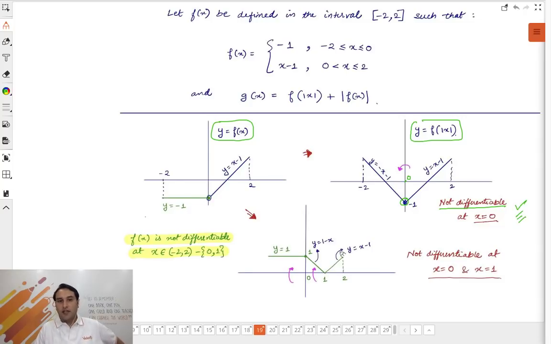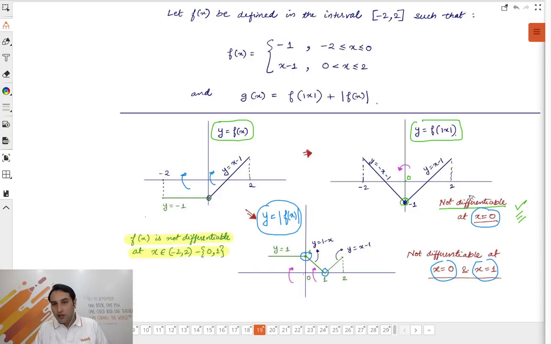Very good. Now this is the graph of, ये कैसा ग्राफ बना रहे हैं हम? Now we are plotting the graph of y is equal to mod f(x). y equal to mod f(x) में क्या होगा? All the negative portion will jump up. This portion will jump up and this portion will jump up. So y equal to -1 बन जाएगा y equal to 1. And this negative portion will become like this, giving you two sharp corners, one sharp corner here, one sharp corner here. So 0 and 1. So sharp corner at 0 and 1.